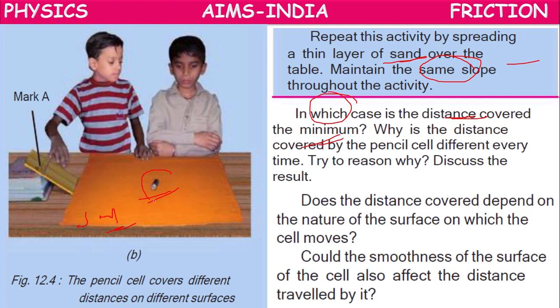So the distance traveled by the pencil depends on the smoothness of the surface. Depending on the type of surface, the distance traveled by the pencil will be different.